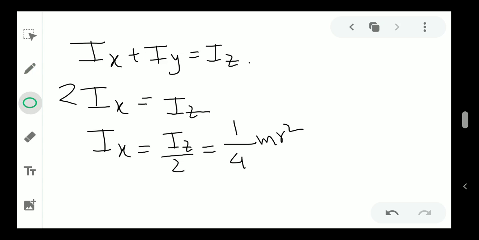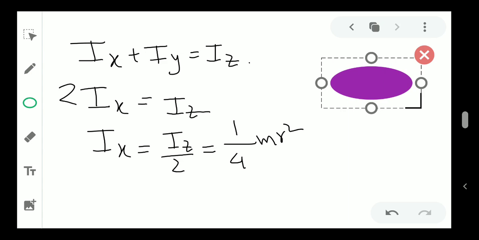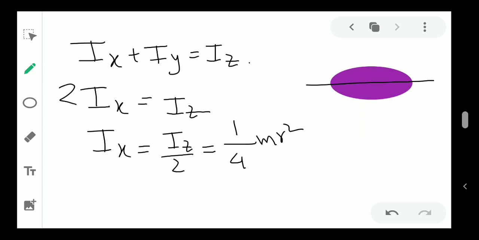So what is your Ix? Ix is when you rotate around one of the diameters.